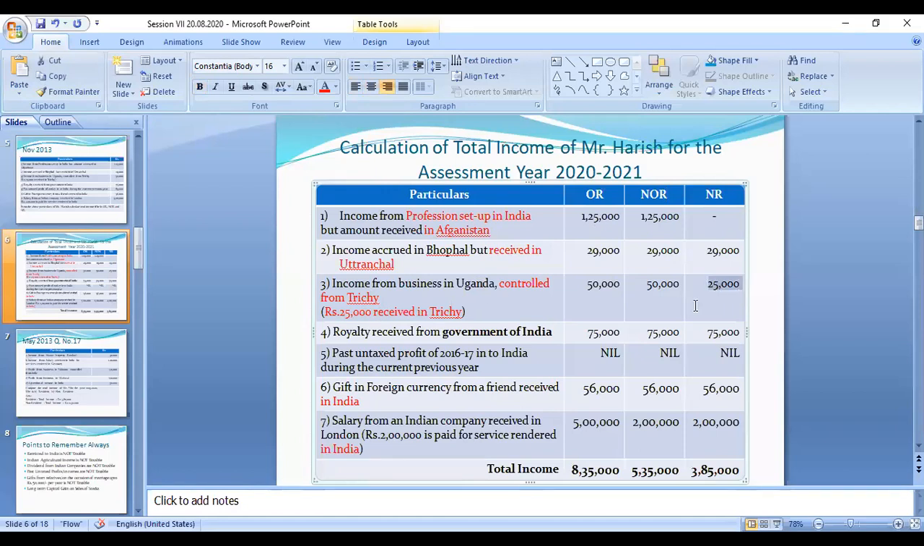Okay, next. Government of India, Indian income, is taxable to all the categories. And past untaxed income is exempted to all the categories.